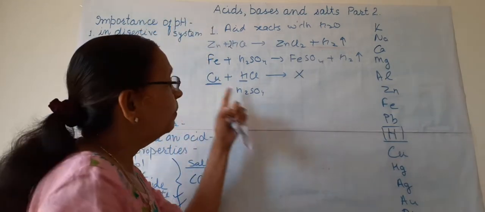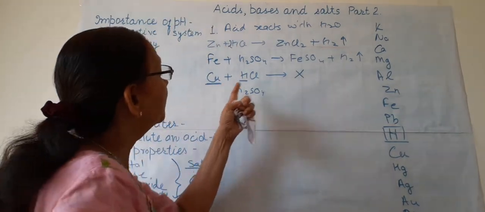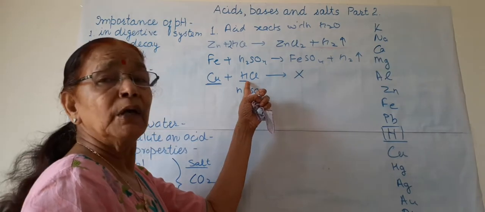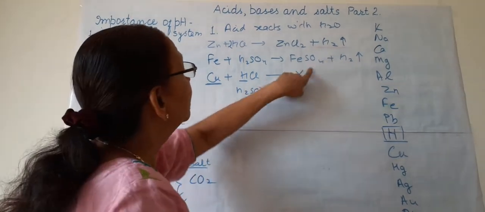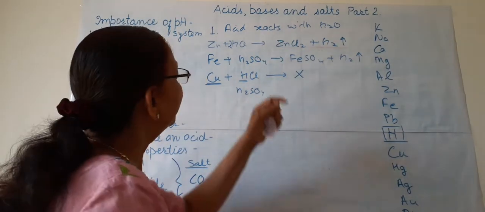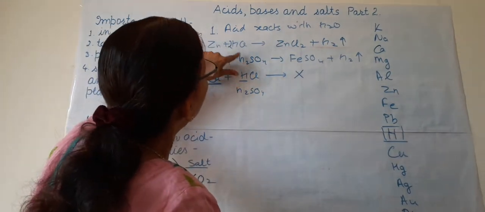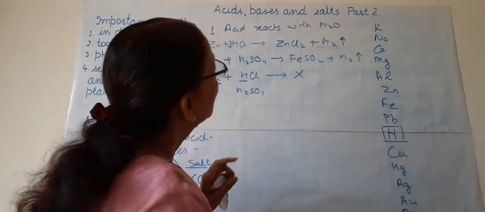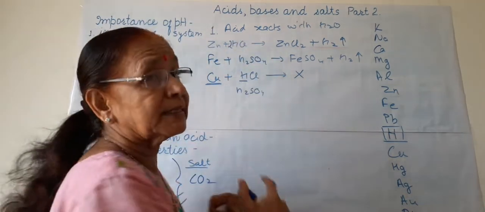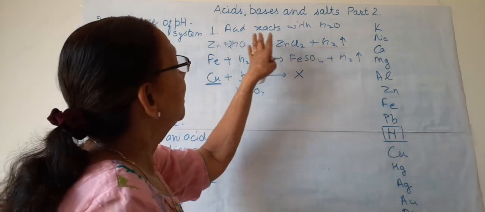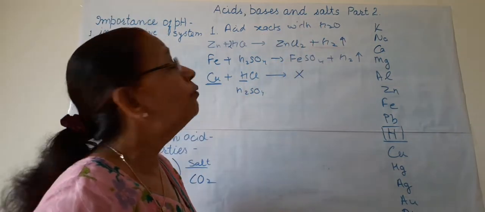That's why copper, being below hydrogen, cannot displace hydrogen from this acid and no hydrogen gas is formed. These reactions are single displacement reactions. Hydrogen is displaced by these metals from these acids. So this is when acid reacts with metal.